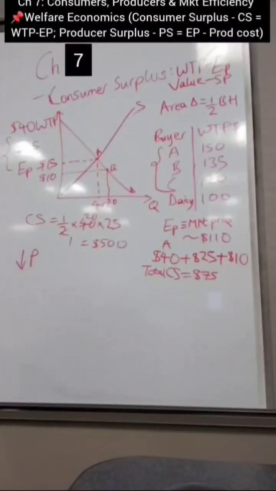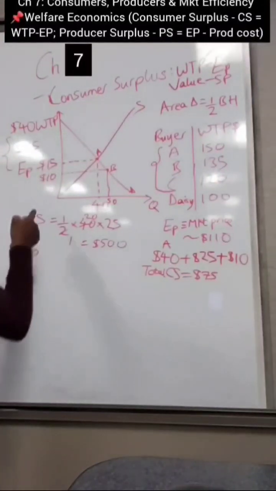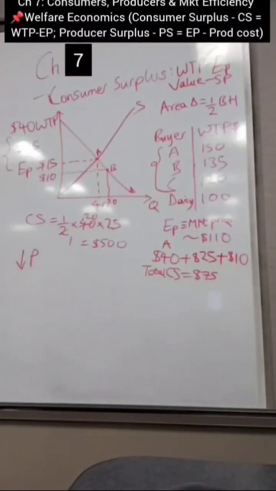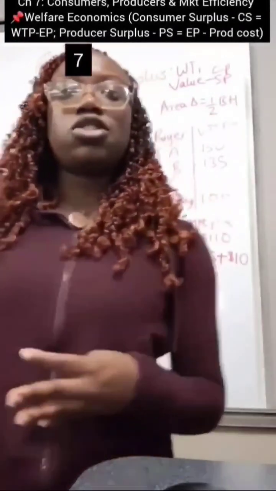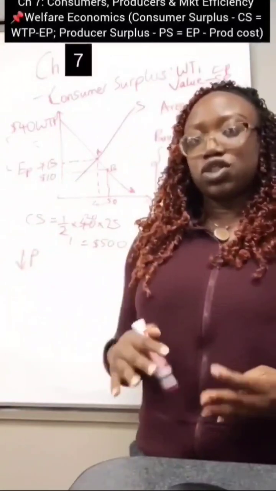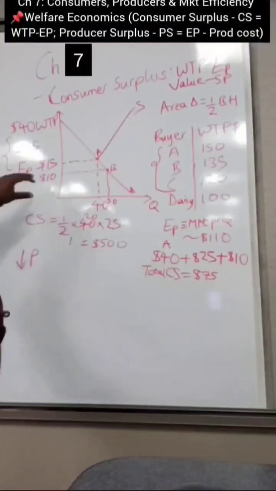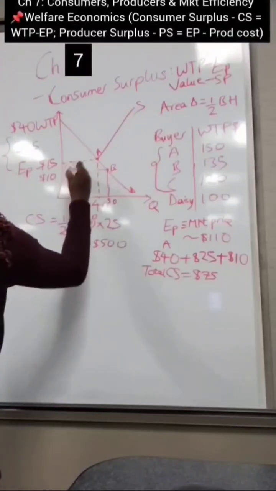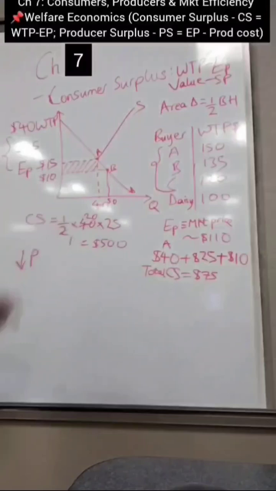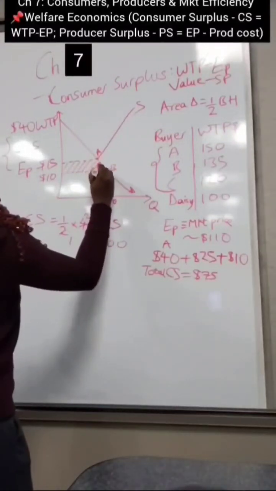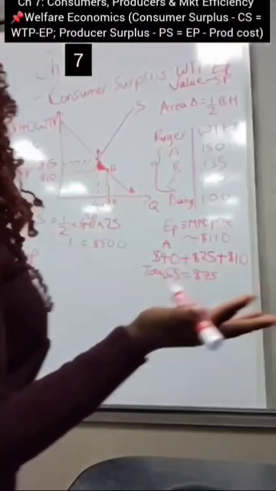What is going to happen to the consumer surplus? The consumer surplus is definitely going to increase because the price is cheaper, right? But now, how much of that is based off the old buyers versus how much of that is based off the new buyers? When they are doing a promo or sale, you're going to have new people entering the market because the price is cheaper, and you're still going to have the old buyers who are in the market. So this rectangle shape is based off the old buyers who were in the market originally, and this shaded triangle shape is based off the new buyers that are entering the market because of the cheaper price, okay?